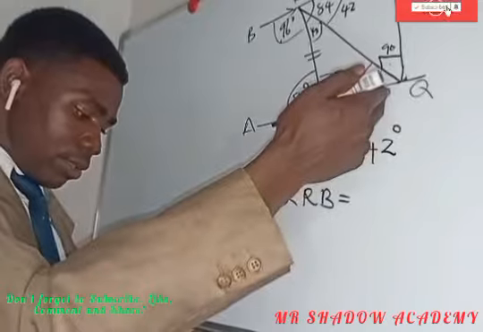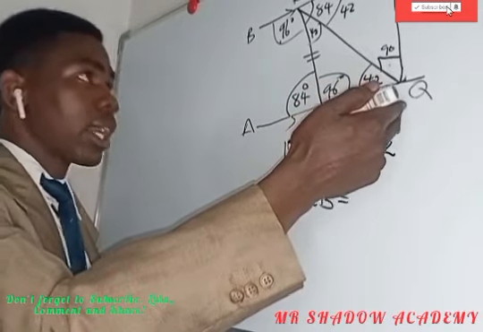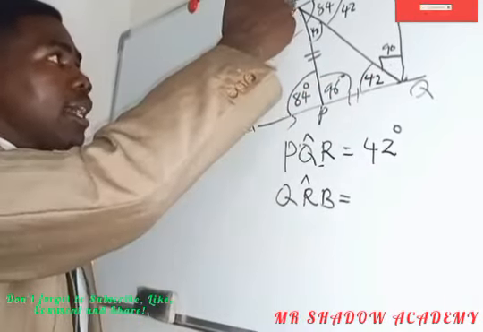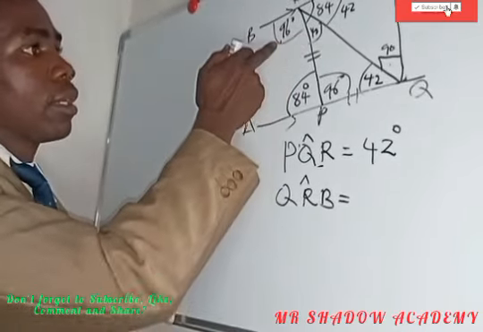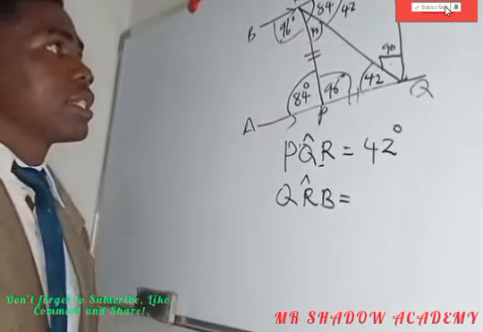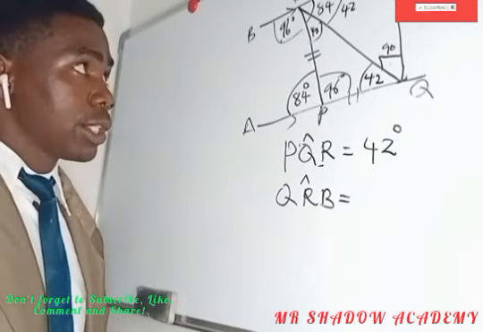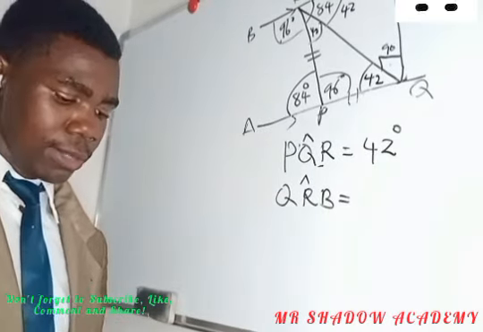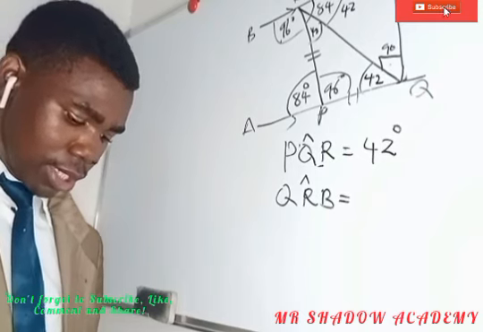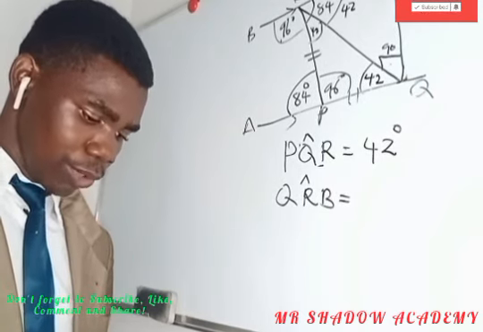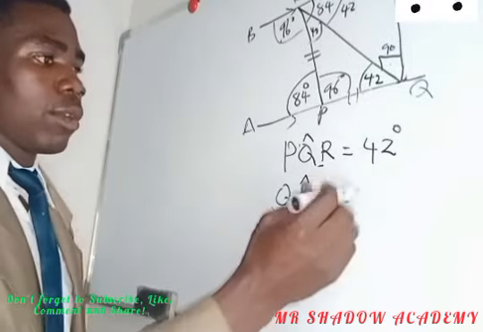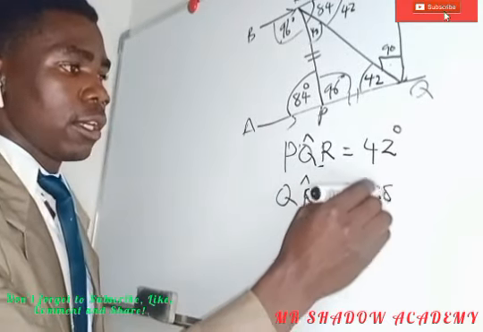We said Q. QRB, which is this angle, which is 96 plus 42. 96 plus 42, which is equals to 138. So the angle is 138 degrees.